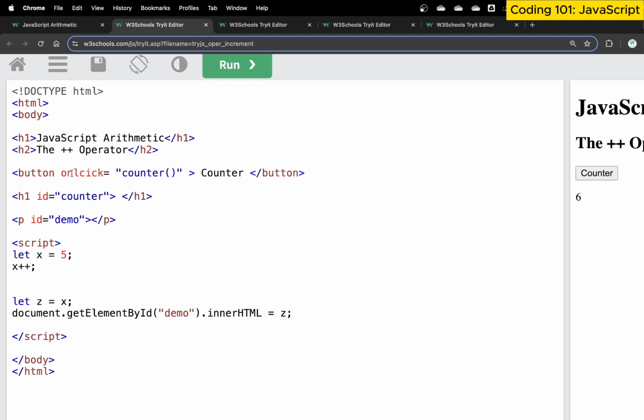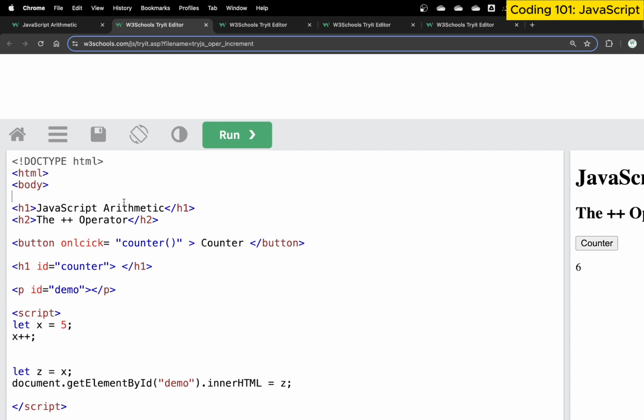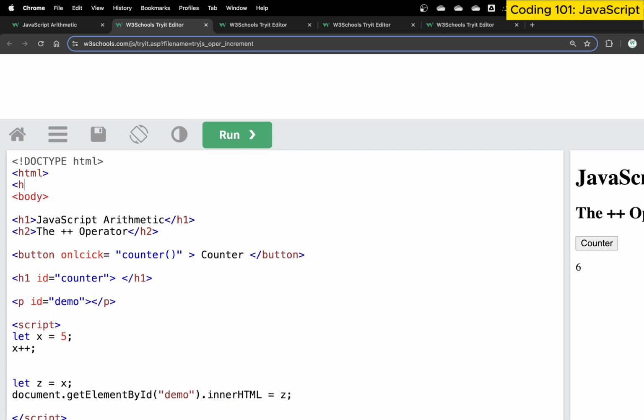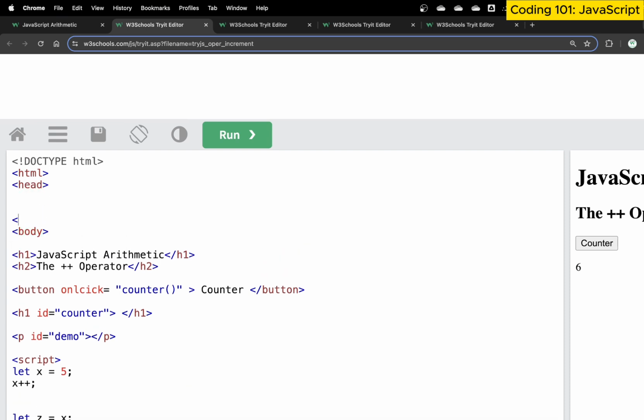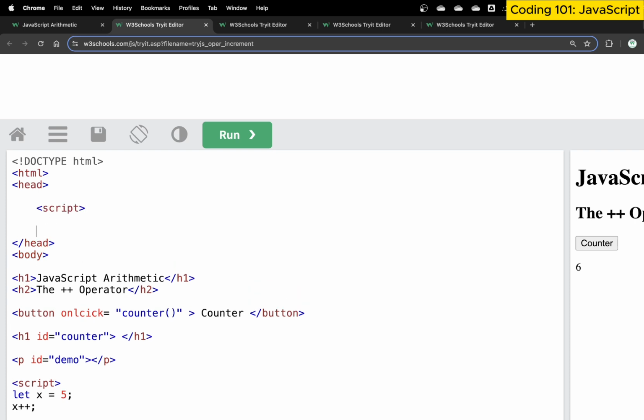So every time I click on the button, this function gets executed. Now where is this function? We can come here in the HTML and we have a head tag. It's not necessary, we can write it anywhere, but as we have been talking about it, let's explore it more. Here's a script tag, and we close the script tag. Within this, let me create a function called counter. So we create a counter function with brackets, and we say function.